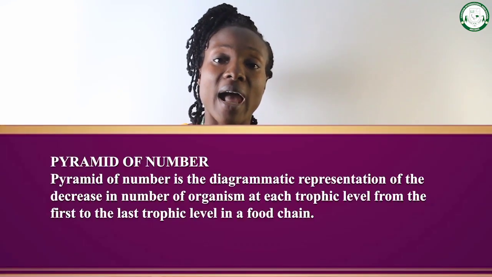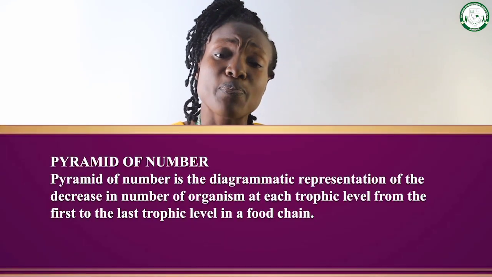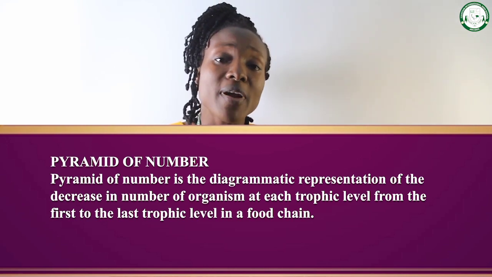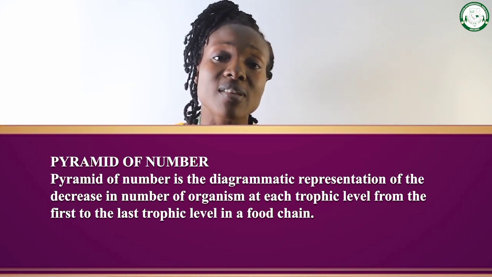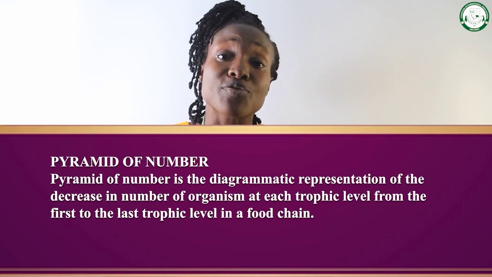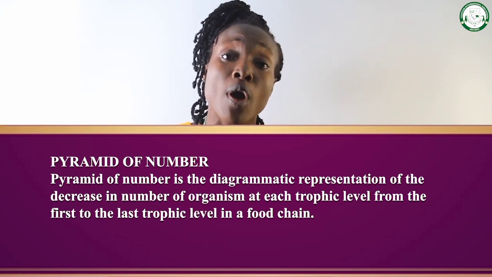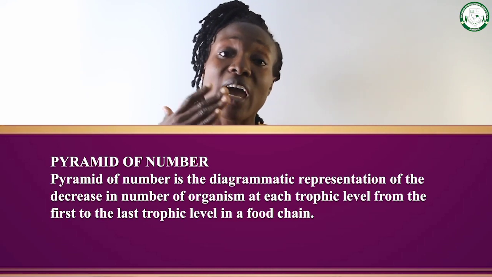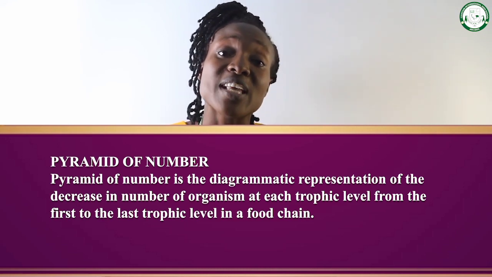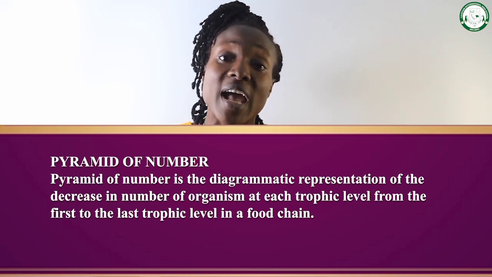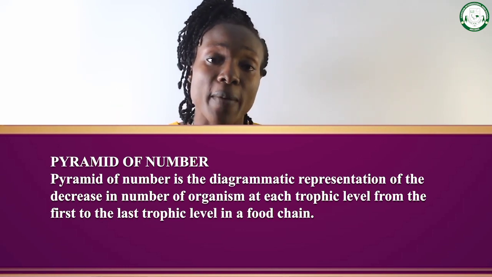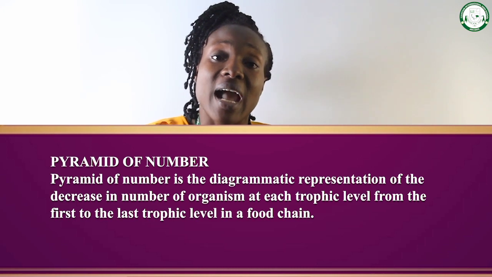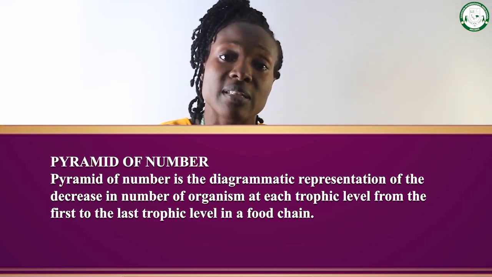Now we have the pyramid of number and energy. What is pyramid of number? Pyramid of number represents the decrease in the number of organisms from the producer to the final consumer. There is always a decrease in the number of organisms from the producer to the final consumer. Let's take our school field as an example.